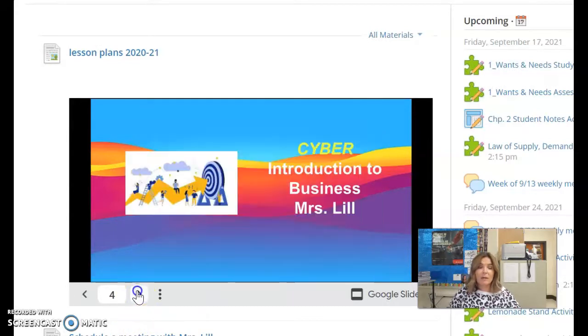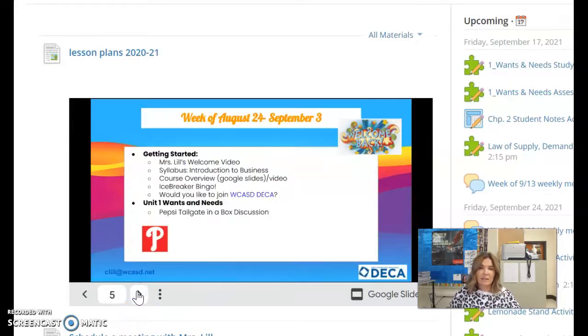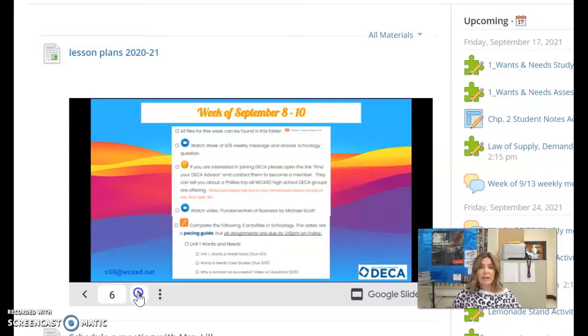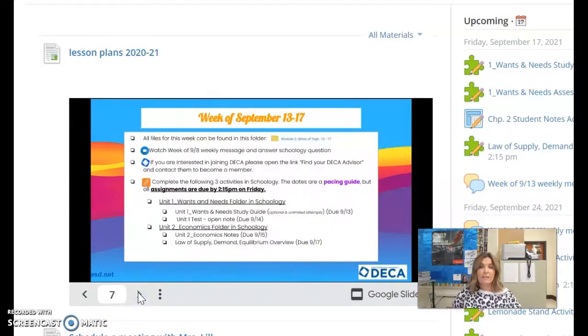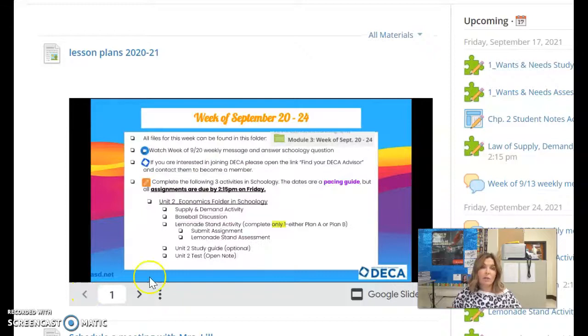And then you can navigate through this so that you always have access to every single thing that we've done for each week. So for us already, we can just go through this and see what we've had for our different weekly agendas. And then page 1 should always be our most current week.